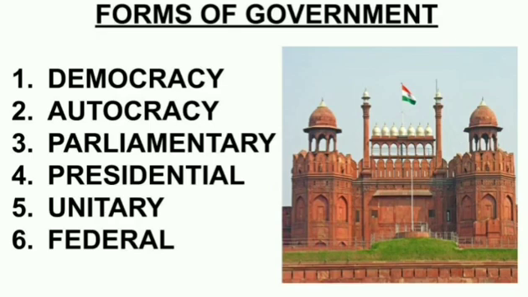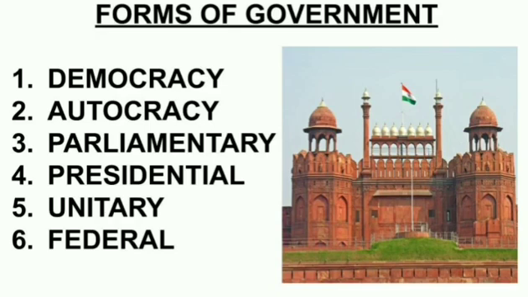And the last is what? Federal government. That is, the powers are divided in a tier structure. Tier means levels, not your tire, rubber tire. No, tier structure means what? It is divided into central and state. So in such a situation, the laws passed by the central government are applied throughout the country, and the laws passed by the state government are applied only in the state. So we have this federal type of government also. We have the democratic, parliamentary and federal types of government in our country, children.